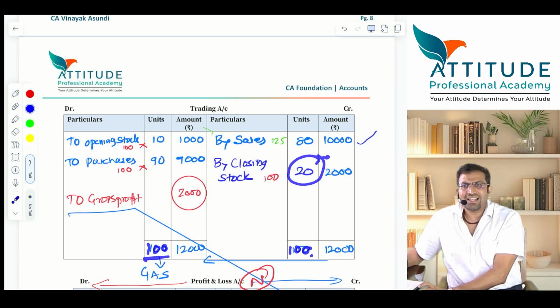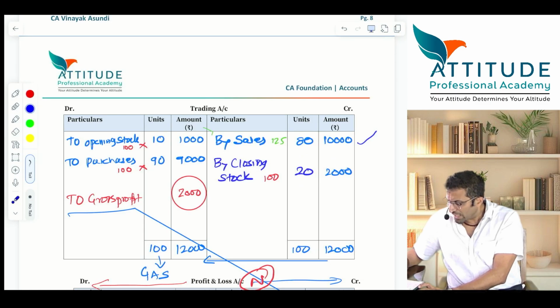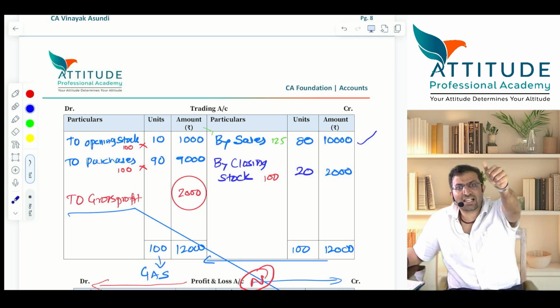Closing stock. And closing stock should be valued at cost or NRV, whichever is lower. Right now NRV, you remember it as selling price. In our example, the cost price is 100, the selling price is 125. Whichever is lower, it should be valued at 100. Yes? So 20 into 100, which will give you how much? 2000, because of the matching concept which I have already told you. Is that clear? All of you remember this?